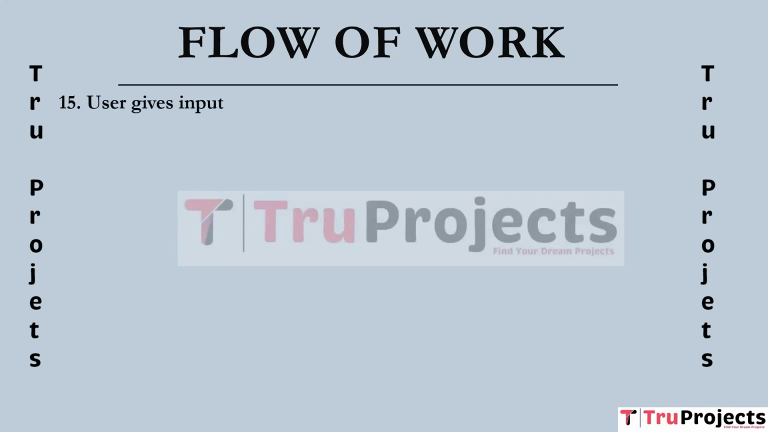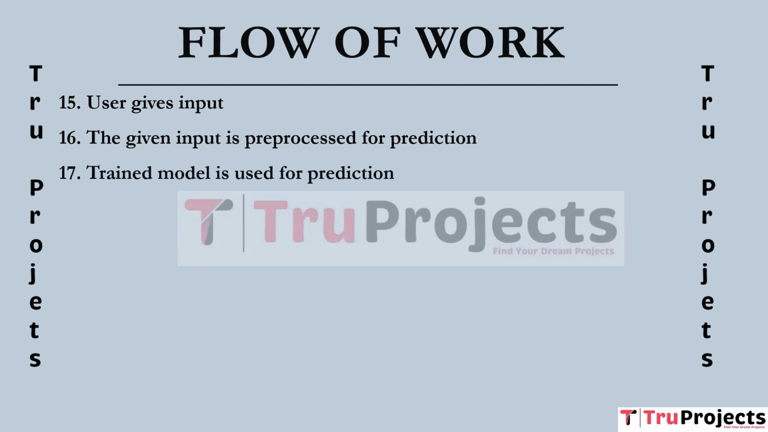User gives input. The user provides input or data for the model's predictions. The given input is pre-processed for the prediction. The user input undergoes pre-processing to make it suitable for input to the trained model. The trained model is used for prediction. The trained machine learning or deep learning model processes the pre-processed input to make predictions or generate outcomes.